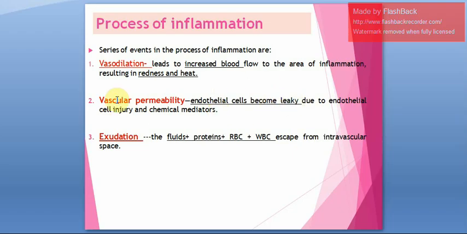That is called vascular permeability. Next one is exudation. The next series of event that happens in inflammation is exudation. Exudation means there is formation of exudates, means fluids along with proteins, red blood cells, white blood cells, all this will be escaping from the intravascular space, and more exudates will be collecting. So that is why there is fluid retention and there is swelling.